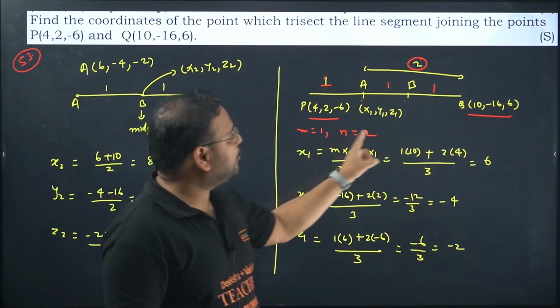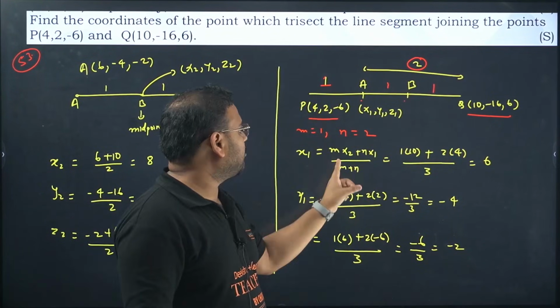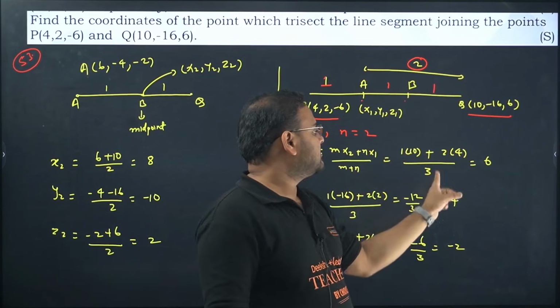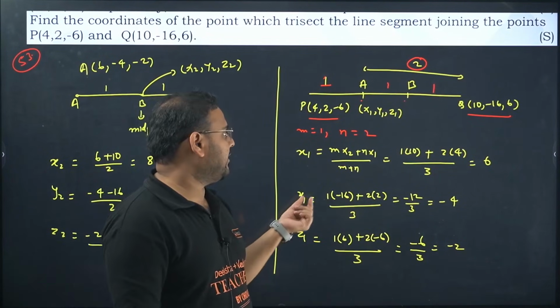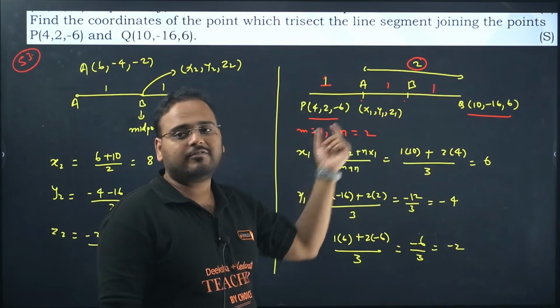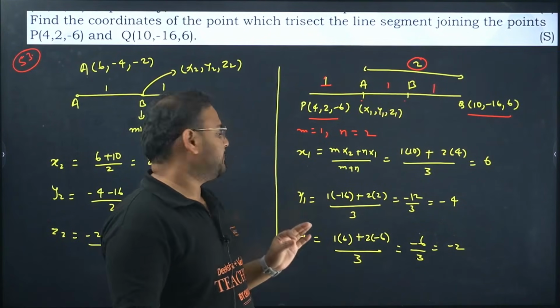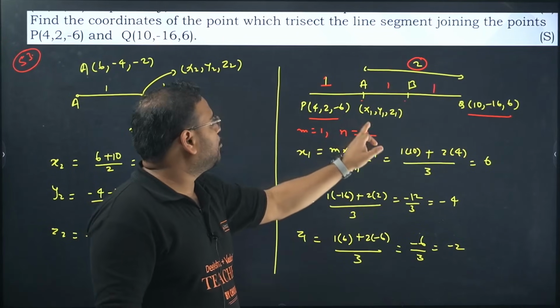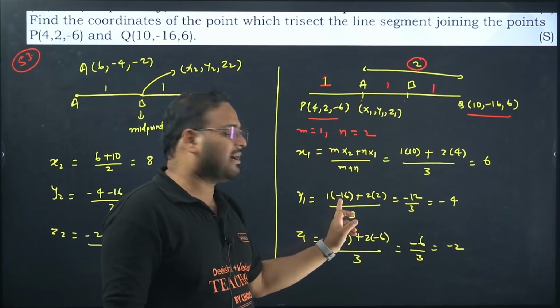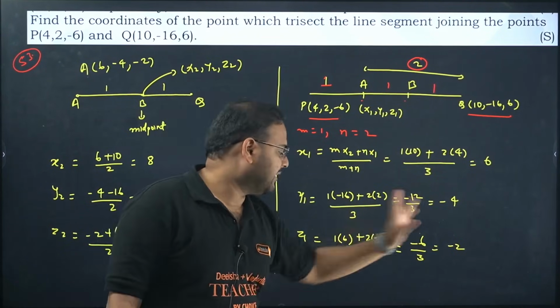So M is 1: 1 into 10, 2 into 4. Take the sum, the value comes as 6. Continue. For the y coordinate, y1 I have taken for the y coordinate of point A. In the same way, 1 into minus 16, 2 into 2. So 4 and minus 16, how much is that? Minus 12 by 3, minus 4.